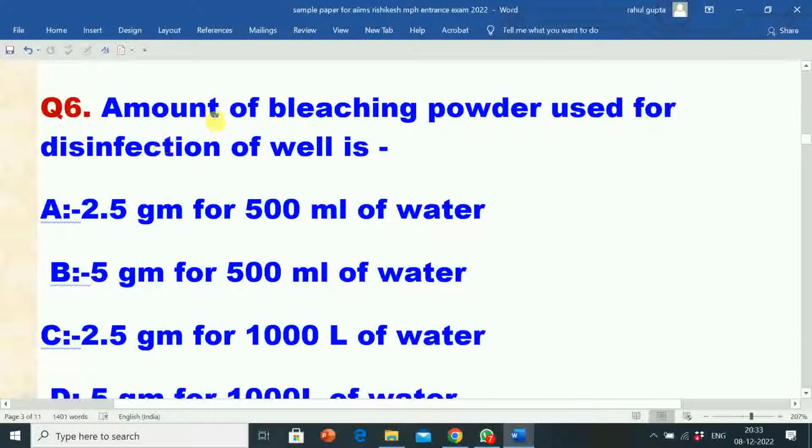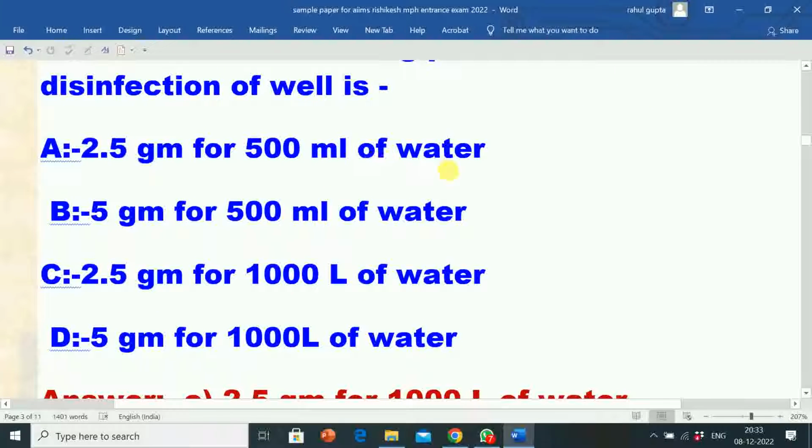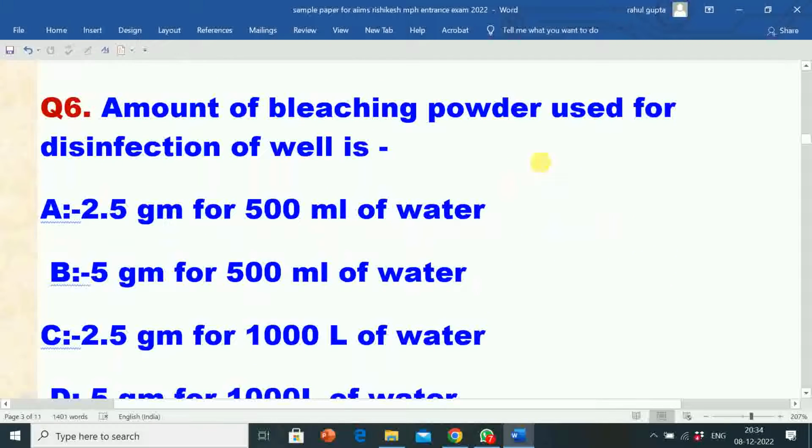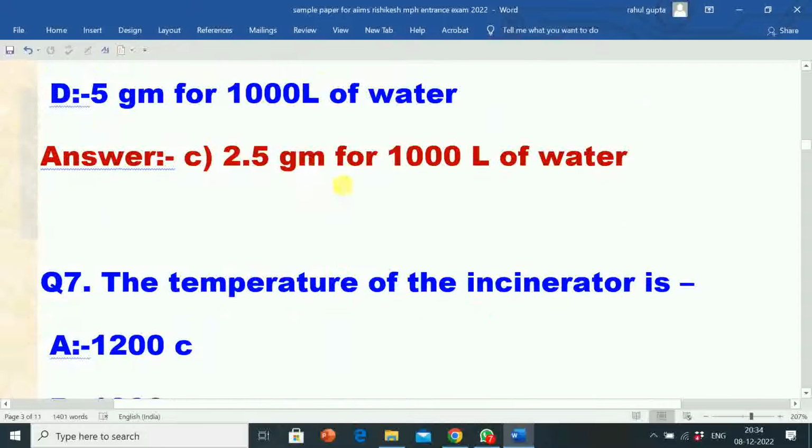Next question: the amount of bleaching powder used for disinfection of a well is? Option A: 2.5 gram for 500 milliliter of water, option B: 5 gram for 500 milliliter of water, option C: 2.5 gram for 1000 liter of water, option D: 5 gram for 1000 liter of water. The correct answer is option C, 2.5 gram for 1000 liter of water.